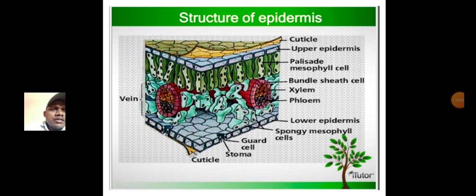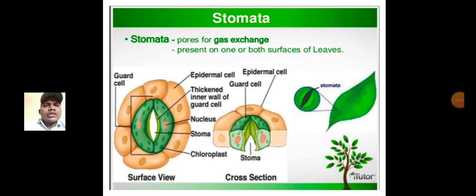And lower epidermis, next to spongy mesophyll cells. Spongy mesophyll cells are round or oval in shape with intercellular spaces or gaps. Spongy parenchyma is seen in hydrophyte plants. Next to guard cells. Guard cells, stomata, and cuticle are the common parts. Next, go with stomata.